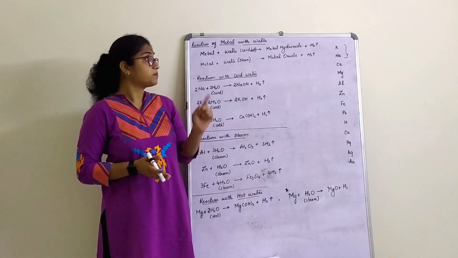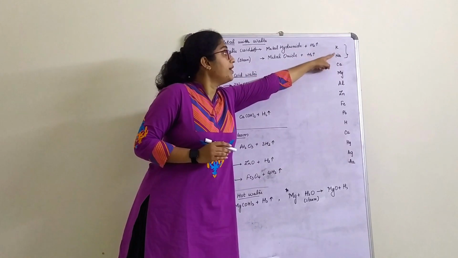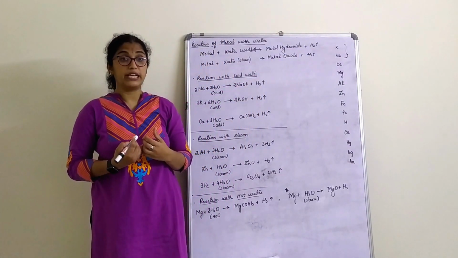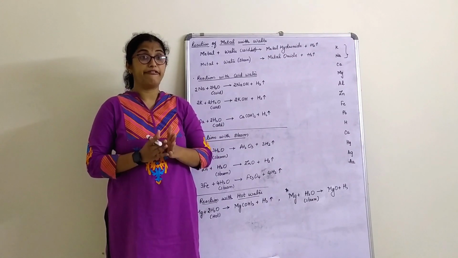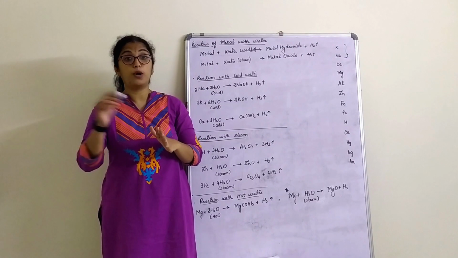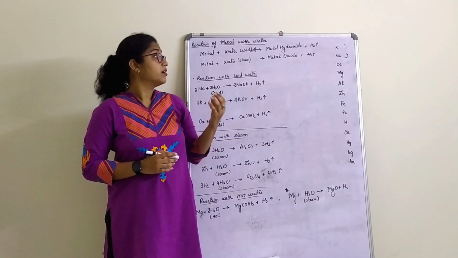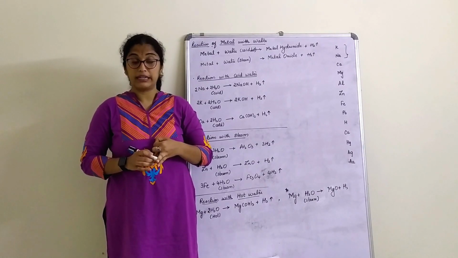Now the second thing you have to know here: if the question asks which is the most reactive metal, and sodium and potassium are given in the MCQ options, sodium is reactive, potassium is also reactive, right?